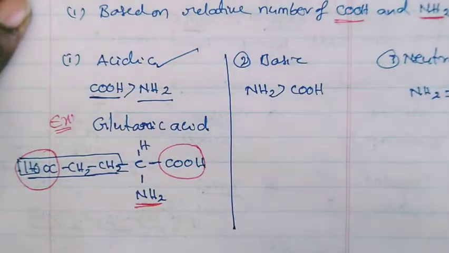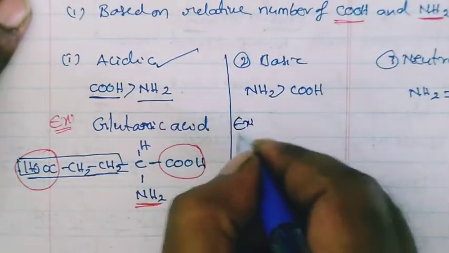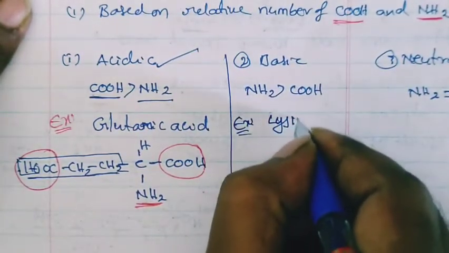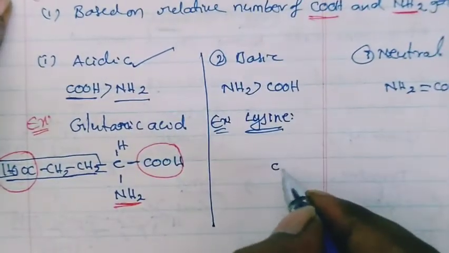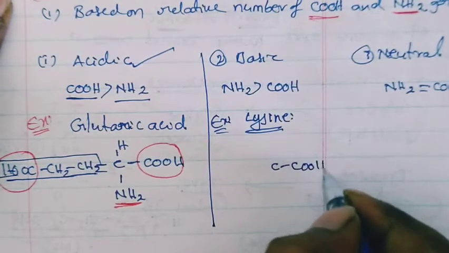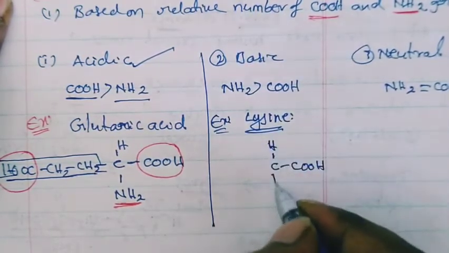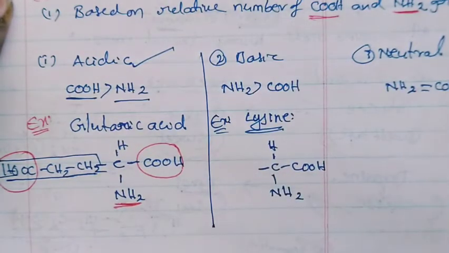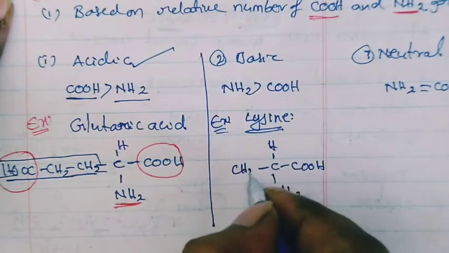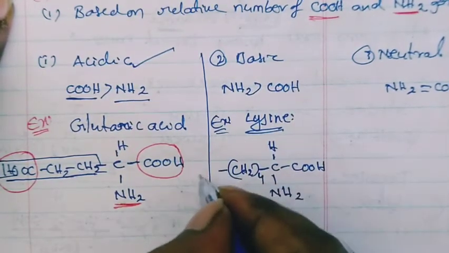Suppose you take lysine. In the case of basic, we take lysine. What is the structure of this compound? It is also an alpha amino acid: one carboxylic acid, one hydrogen, one NH2. But one group is different. Here an amine group is there. That means CH2 taken 4 times and one NH2 group.